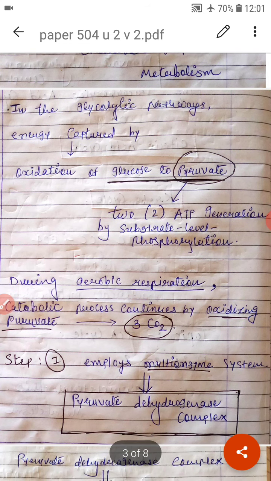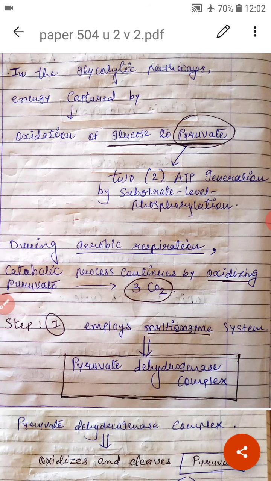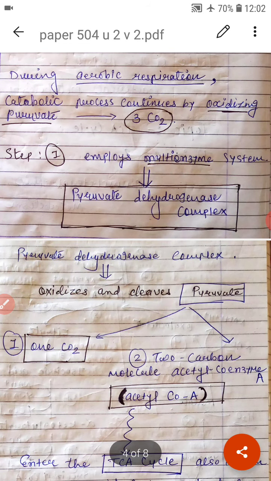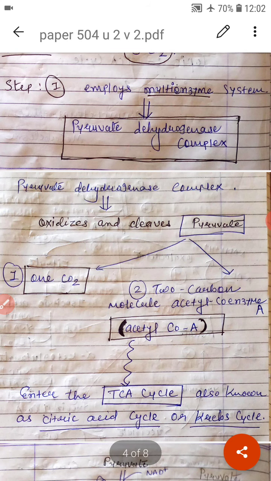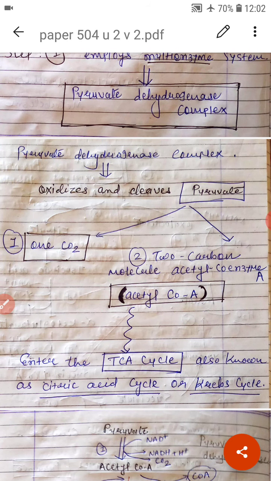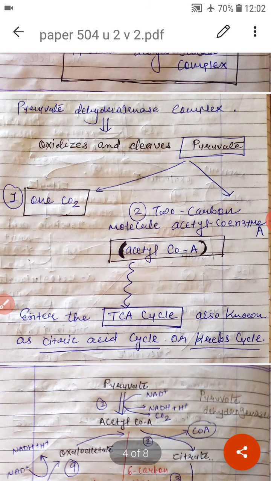During aerobic respiration, the catabolic process continues by oxidizing pyruvate to 3 CO2. The first step of the process employs a multi-enzyme system called the pyruvate dehydrogenase complex. It oxidizes and cleaves pyruvate to form one CO2 and the 2-carbon molecule acetyl coenzyme A. Now this acetyl-CoA enters into the TCA cycle, which is known as the citric acid cycle or Krebs cycle.